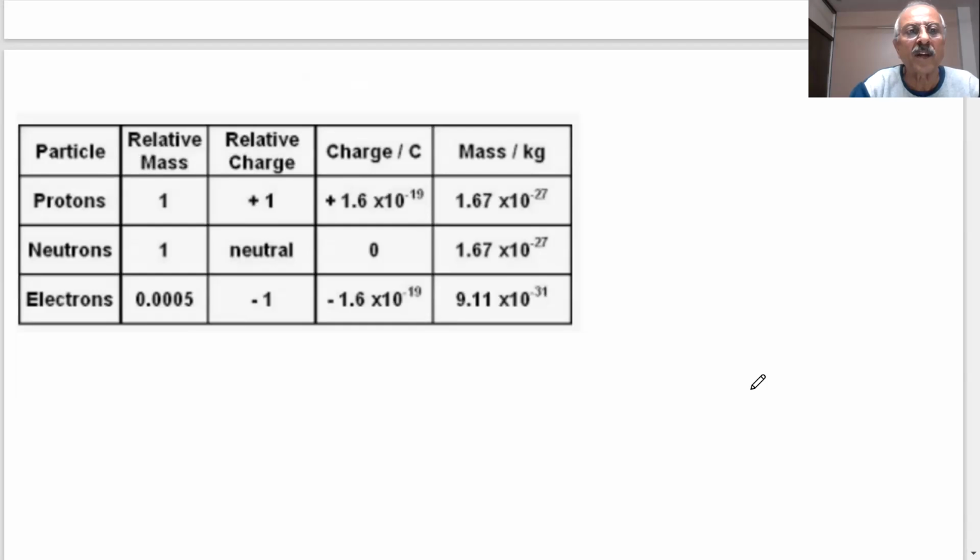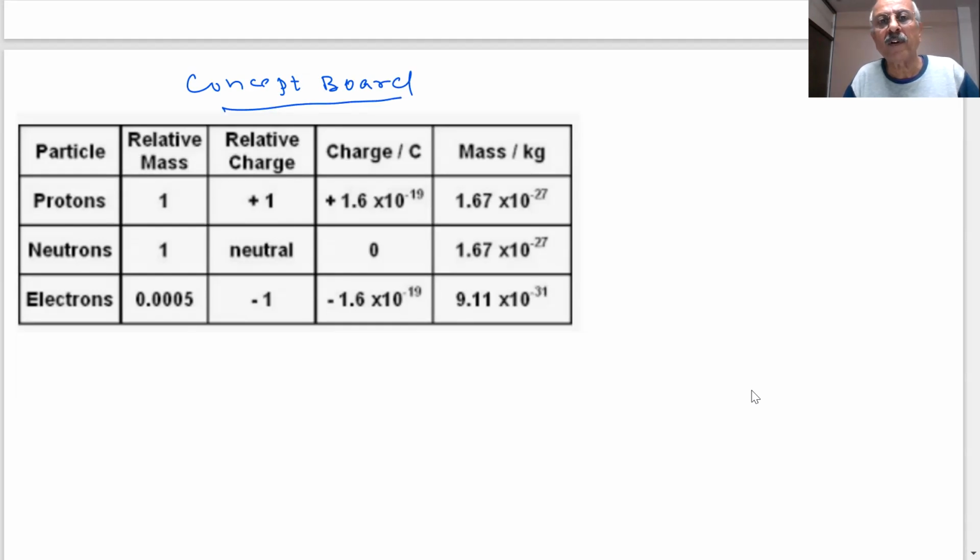Here is further information, students. This is our concept board, with the key takeaway from today's lecture. What we discovered: 3 particles, protons, neutrons, and electrons. Relative mass of the electron is 1/2000 times. Relative charge: proton positive, neutron neutral, electron -1. Actual charge: +1.6 into 10 to the power -19 coulomb, 0, and -1.6 into 10 to the power -19.